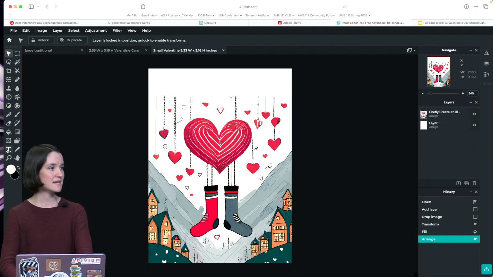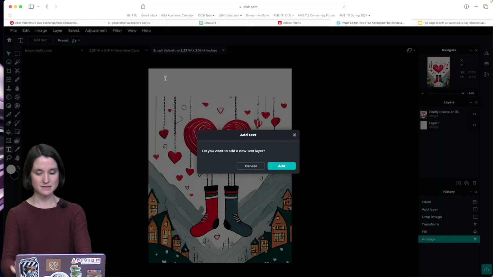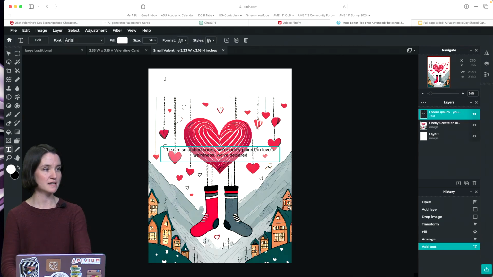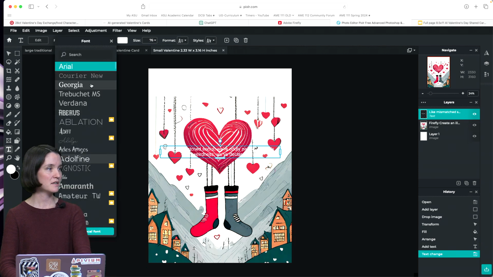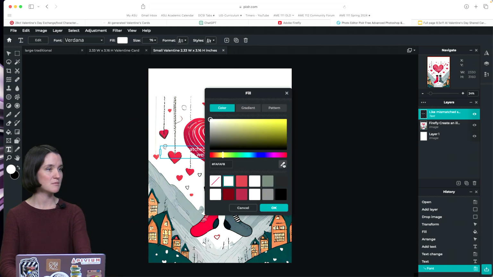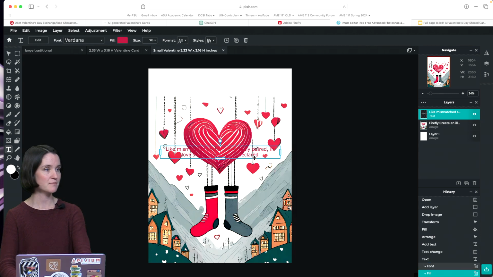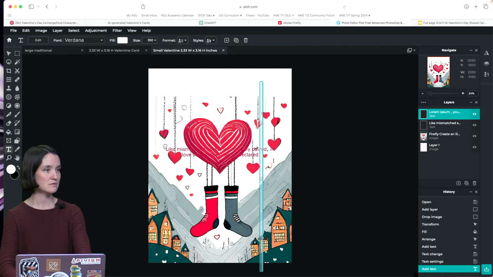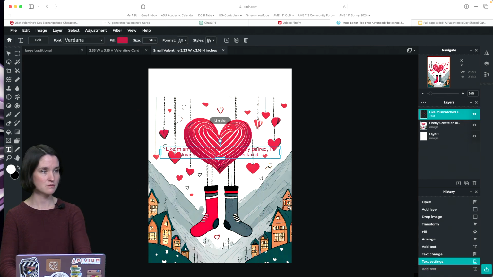So then I'm going to take a text box, make a new text layer, and just paste in my mismatched socks rhyme. Pick a fun font, choose a fill color that matches my image. So I'm using my color picker to select this red, say okay, and then move this, oops, undo.